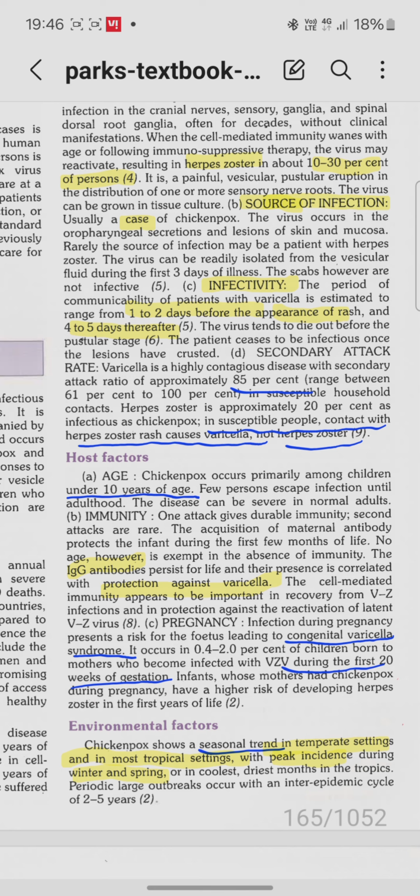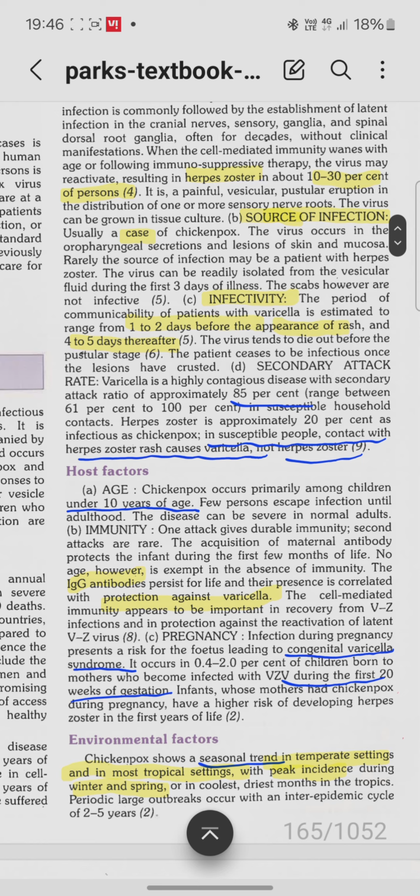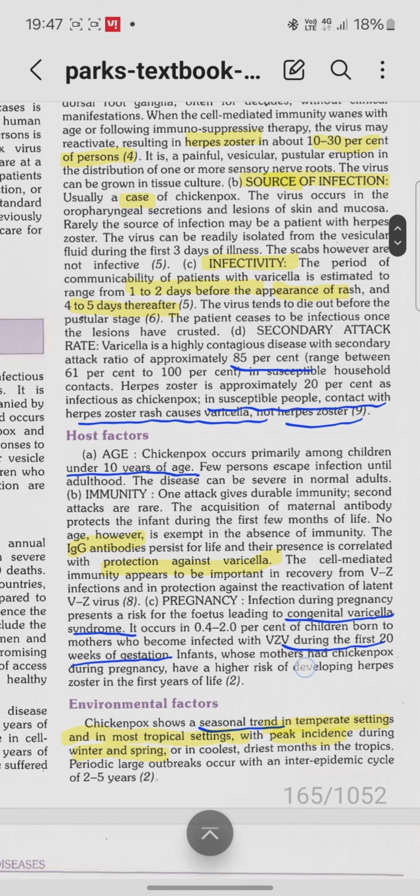So, remember, the age is early school going children. There is lifelong immunity. There is a chance of reactivation, as I said earlier, that is herpes zoster, which is a very painful condition. In pregnancy, if it is in the first 20 weeks of gestation, there is risk of the baby developing congenital varicella syndrome.